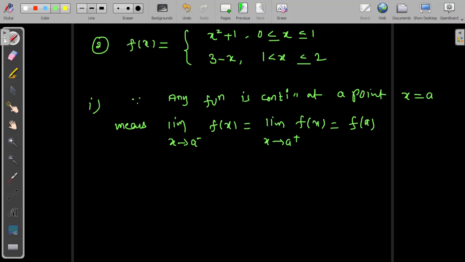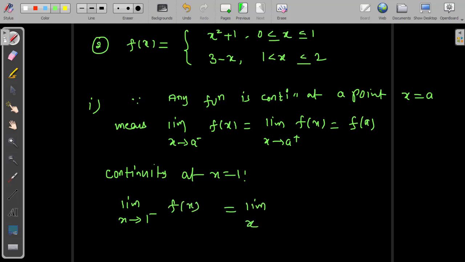Now I'm going to find the limit of the function at x equal to 1. I will write the heading continuity at x equal to 1. So how do you check? First find the left hand side limit at the point x equal to 1, denoted by 1 minus. So limit x is tending to 1 minus f of x.